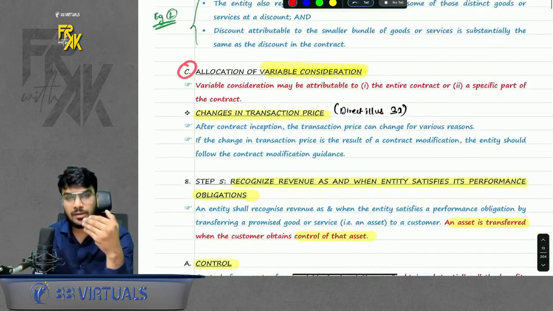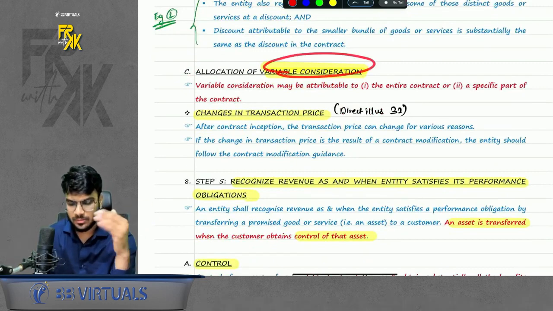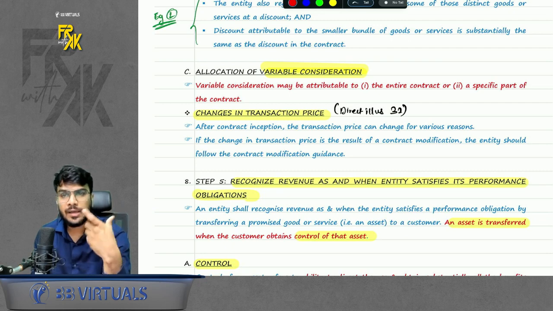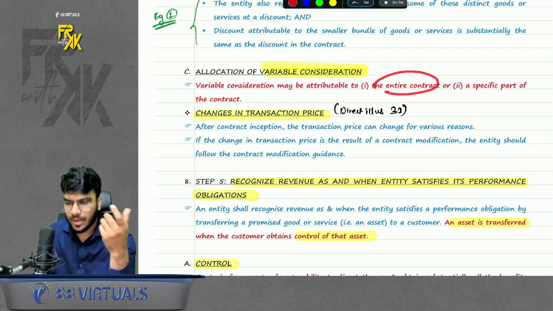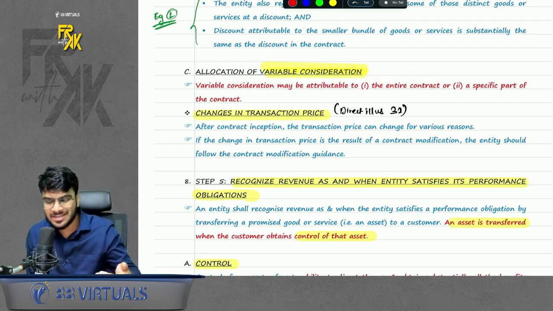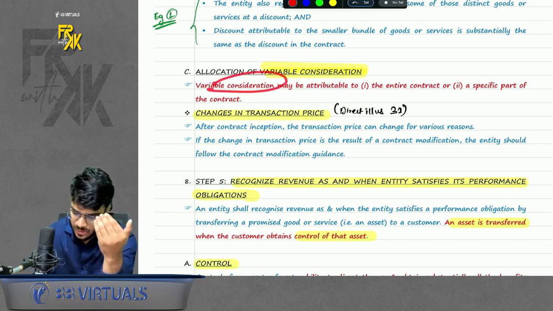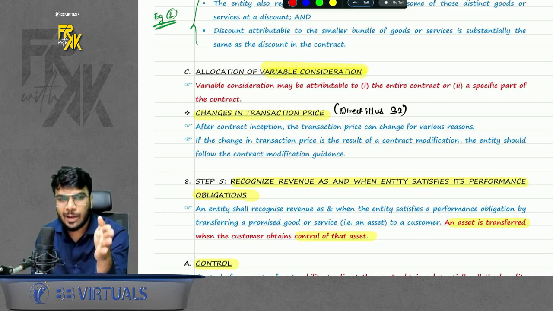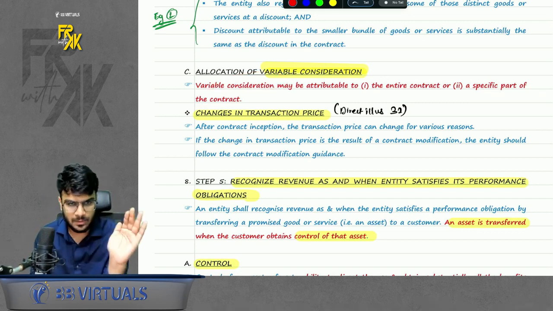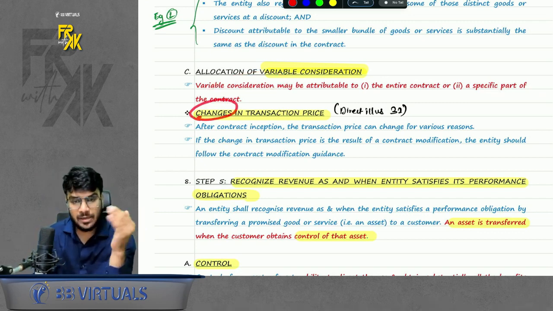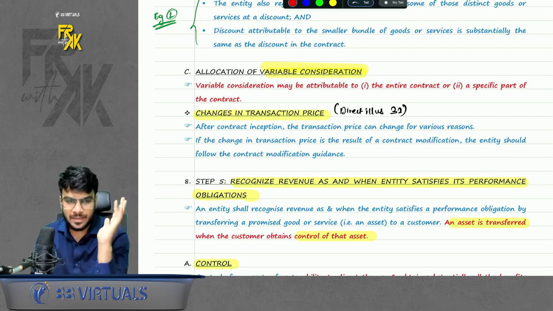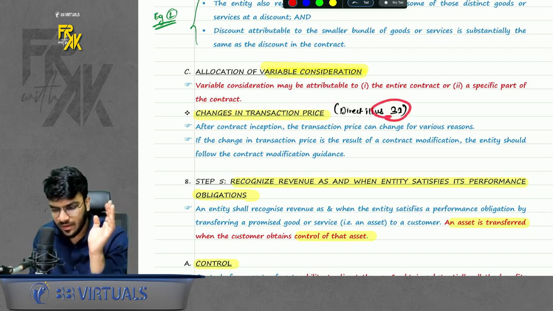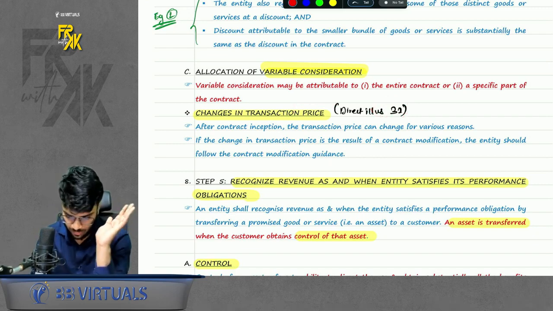Achha, one more point is there. What if there is any variable consideration? Just check variable consideration is promised on which product. If it is promised on entire contract, allocate in the ratio of SSP in entire contract. If it is promised only on a specific part of the contract, on a specific performance obligation, allocate only in that performance obligation. Simple. Okay. Last point in step number 4 is changes in transaction price. What if there are any estimate changes in transaction price? For this we have 32, which I will revise. Don't worry about it. Achha.